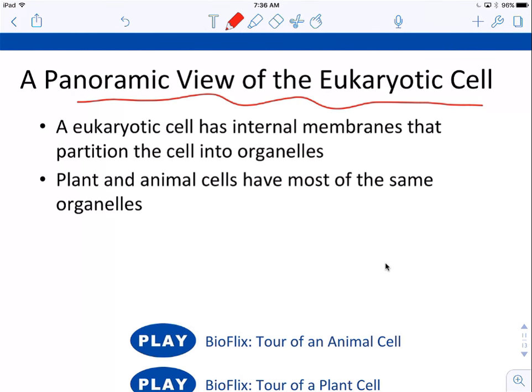Panoramic view of the eukaryotic cell. We're going to look at the next 2 slides, just some kind of overview of an animal cell and a plant cell, to look at the organelles inside. Okay, eukaryotic cell, again, has internal membranes that partition the cell into organelles. And plant and animal cells have mostly the same organelles. There's a couple that are different that you'll need to remember.